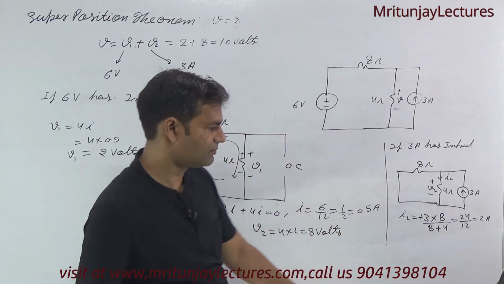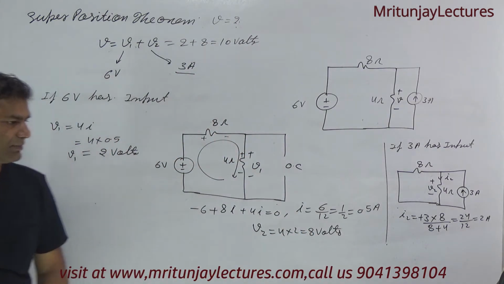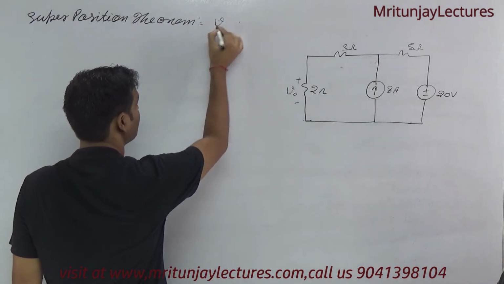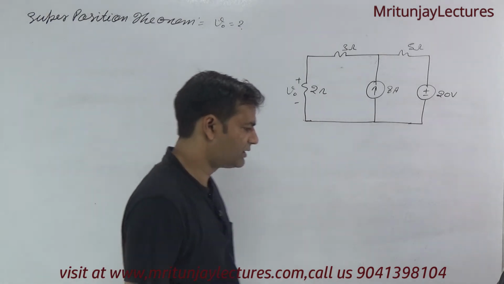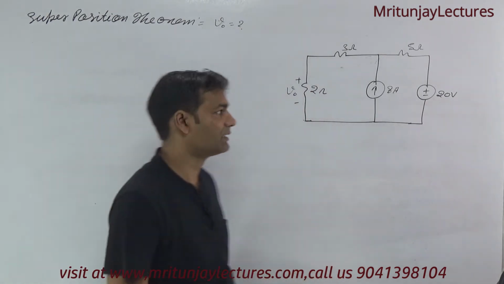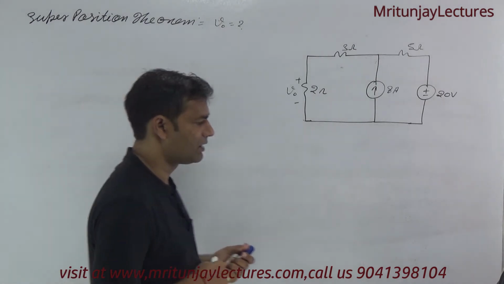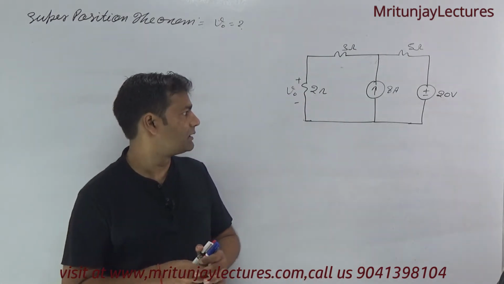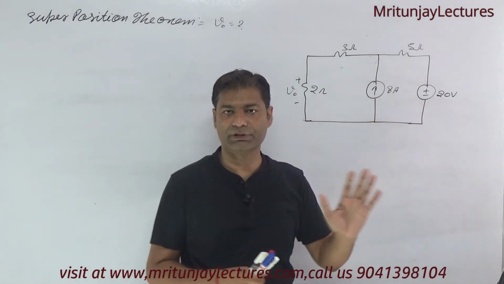If you face any problem, tell me. This is another question. Our motto is to determine V0, with the help of the superposition theorem. So first of all, check how many independent sources. That is an 8 ampere current source and a 20 volt voltage source. Clear?